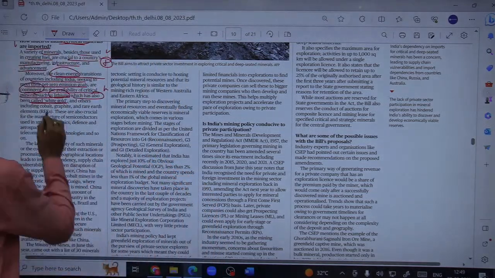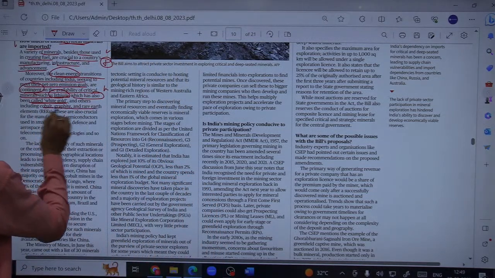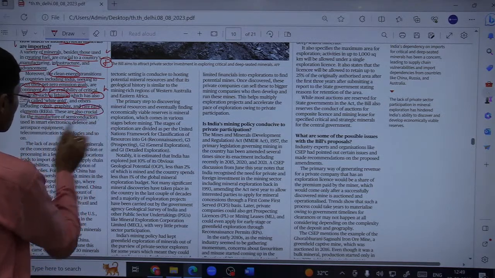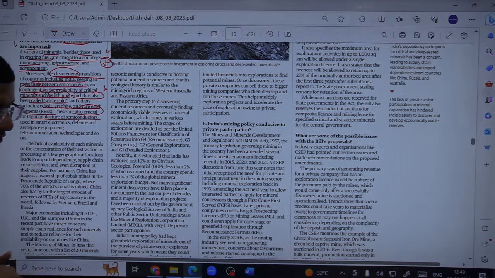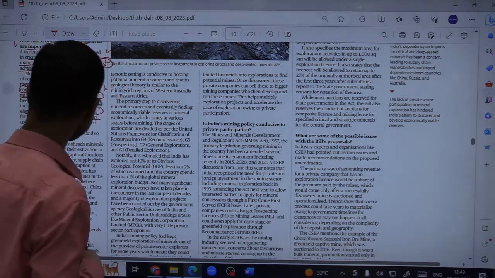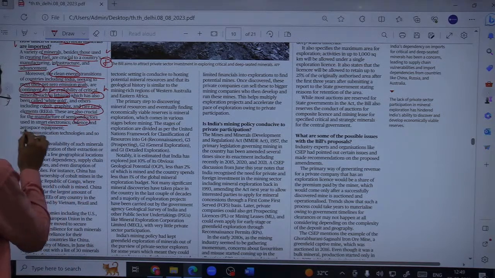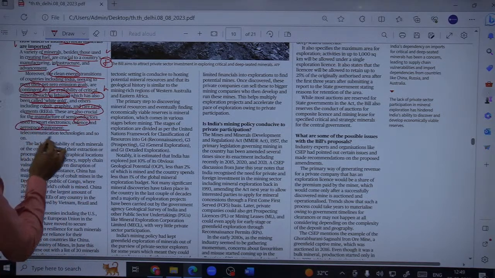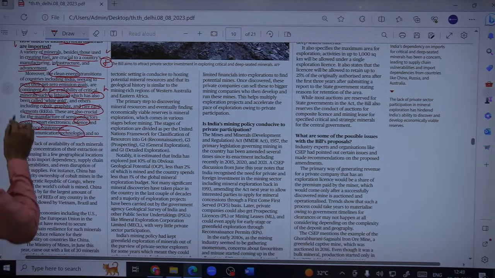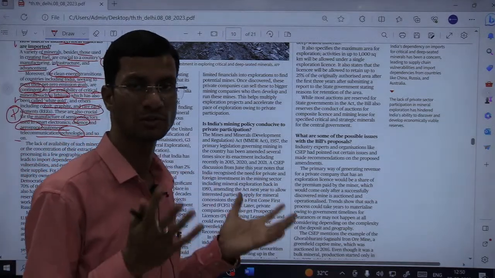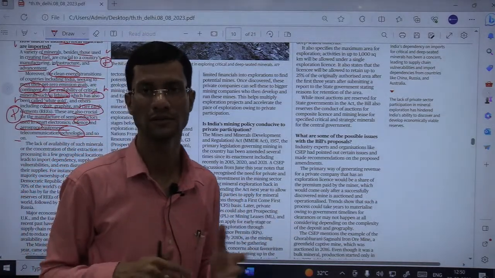And others including cobalt, graphite and rare earth elements or minerals. These are also crucial for the manufacture of semiconductors, on which we have a lot of focus. Fine. Used in smart electronics, defense and aerospace equipment, telecommunication technologies and so on. So you can see their application is very wide, especially in critical and strategic areas, therefore they are called critical and strategic minerals.